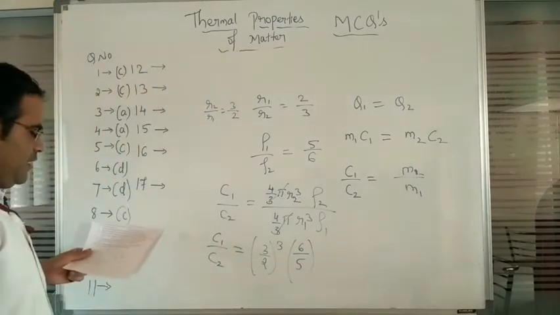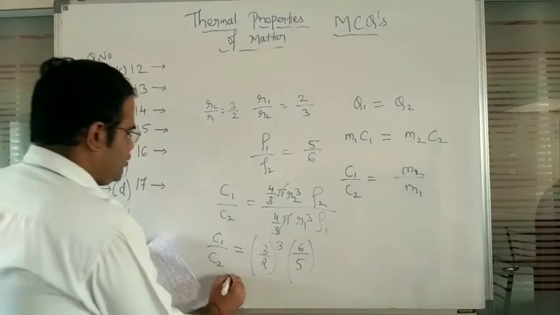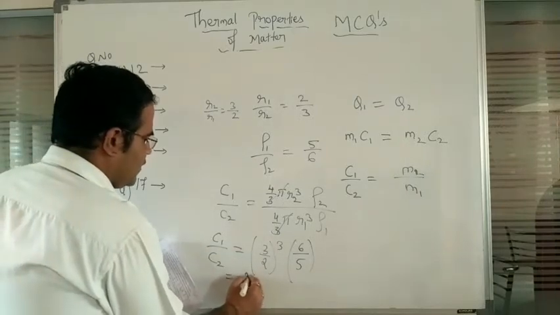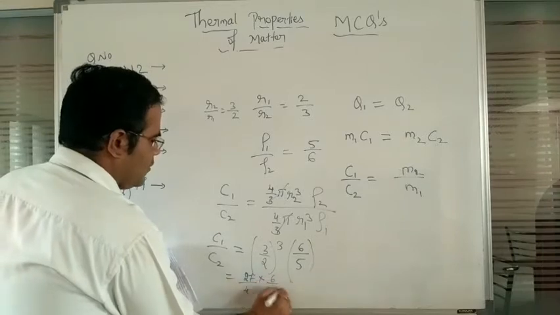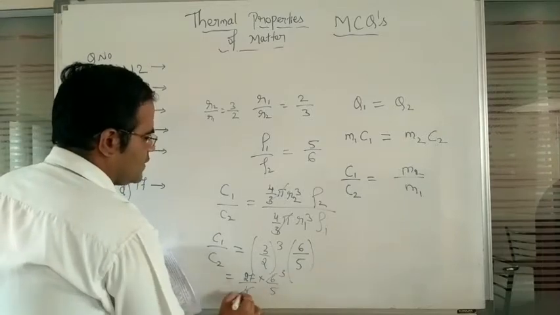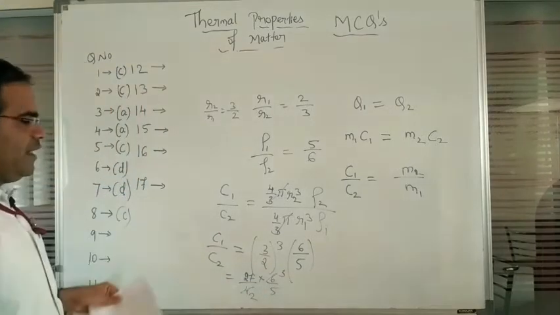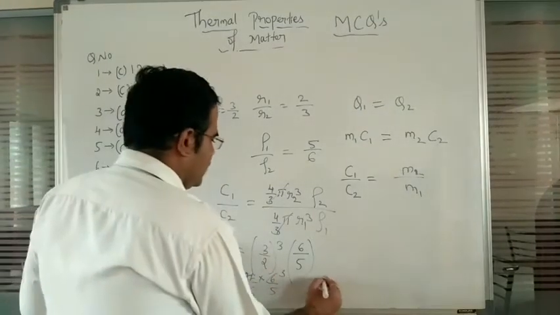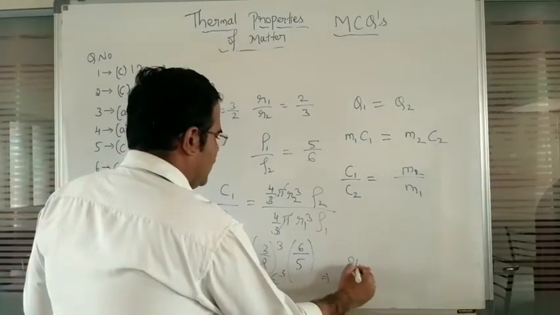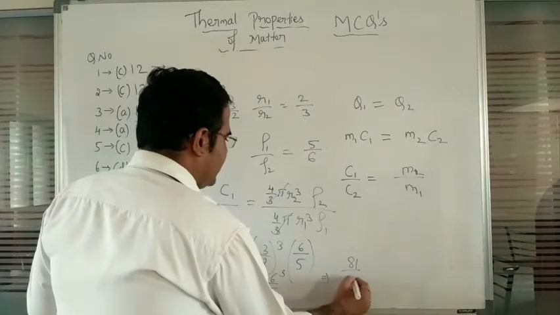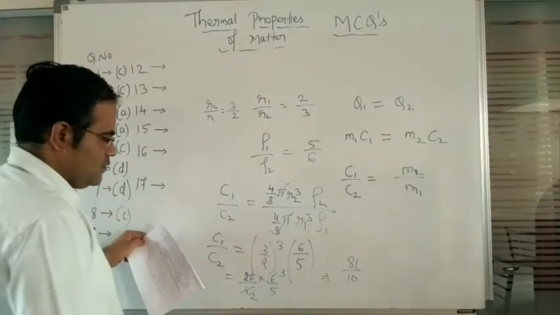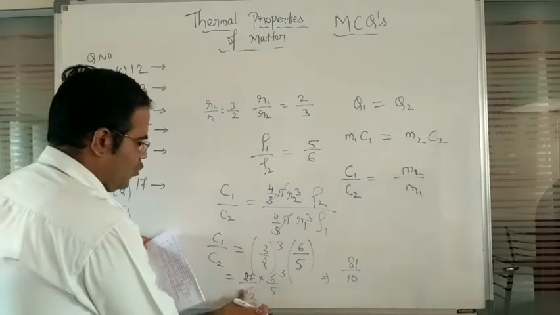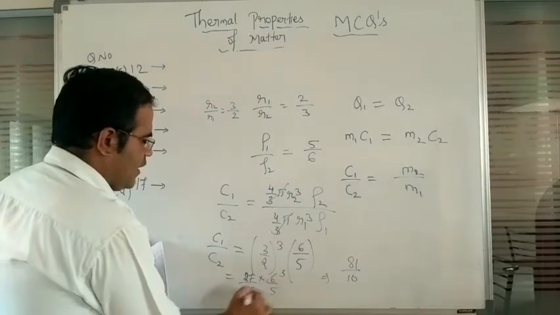So on further simplification, we can write 27, so 27 divided by 8, sorry, cube in the sense it will be 8 and this will be 4, into 6 divided by 5. So two 3s are, and this will be 2 here, and this will be 81. So here you are going to observe 81 divided by 20.